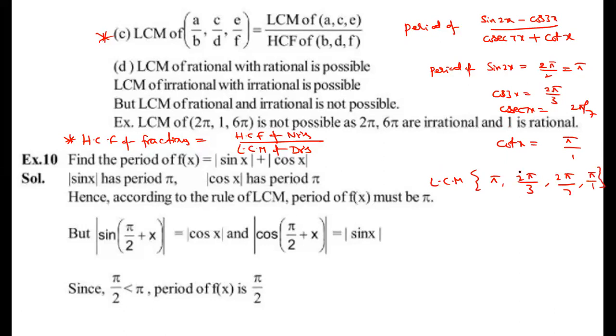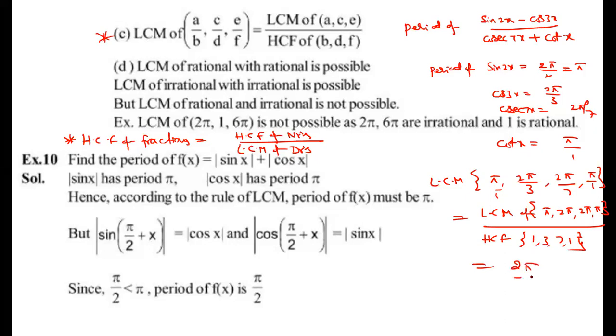Now find the LCM of pi, 2 pi by 3, 2 pi by 7, pi by 1. What are you observing? So LCM of pi, 2 pi, 2 pi, pi by HCF of 1, 3, 7, 1. What is the LCM? 2 pi. What is the HCF? 1. So finally, the period of this one is 2 pi. You should understand like that. See, this property is very important. LCM of rational with irrational is not possible. Be careful.